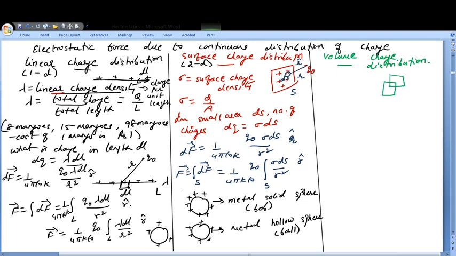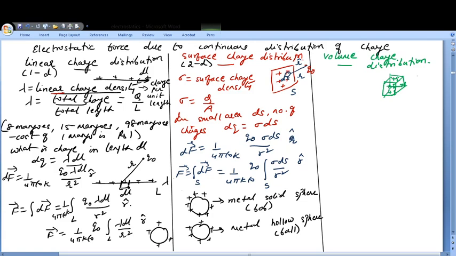And this cube is a non-conductor. Whenever you have a 3D figure and it is a good conductor, the charges will always reside on the outer surface. That's the property. So when I am talking about volume charge distribution, the charges are distributed inside also, not only on the surface. So it's basically a non-conducting substance.